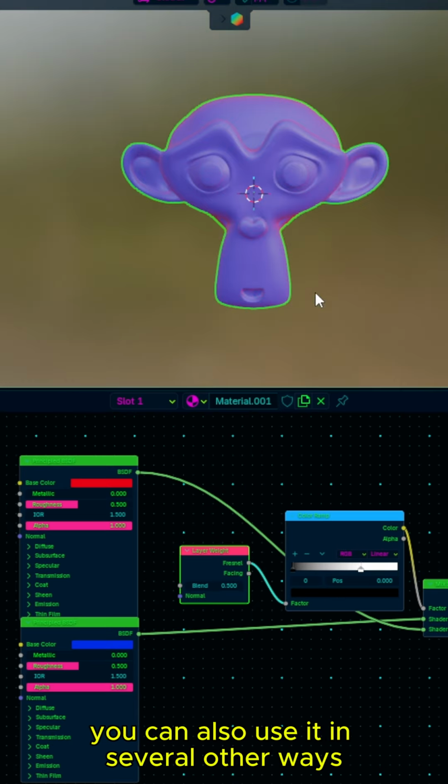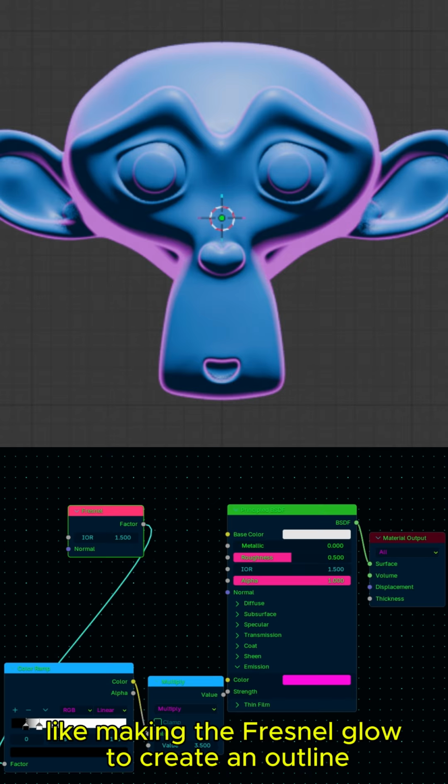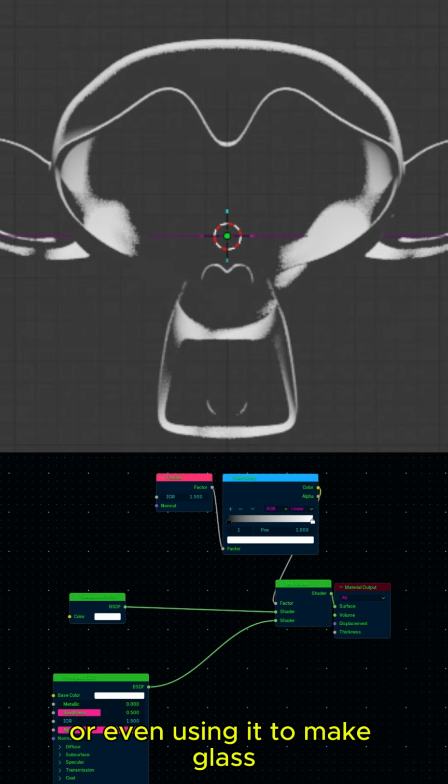You can also use it in several other ways, like making the Fresnel glow to create an outline, or even using it to make glass.